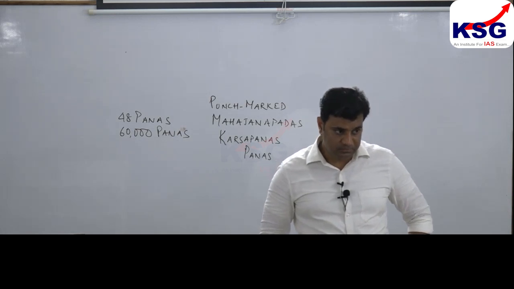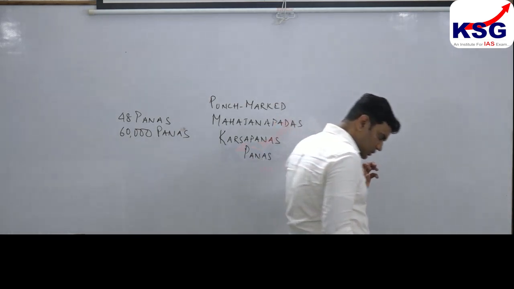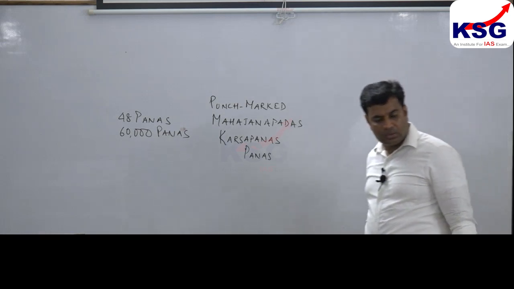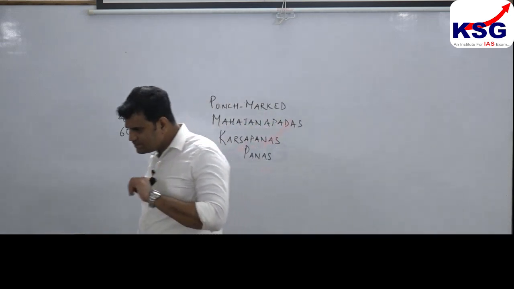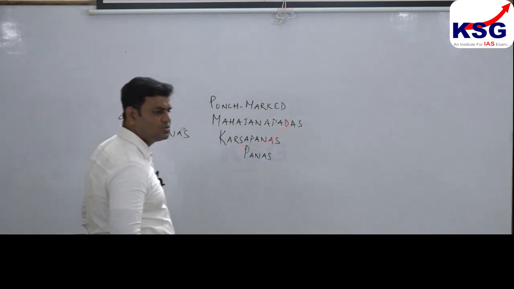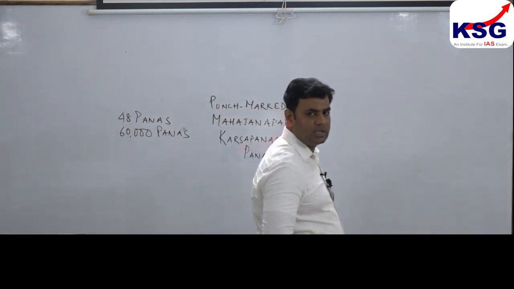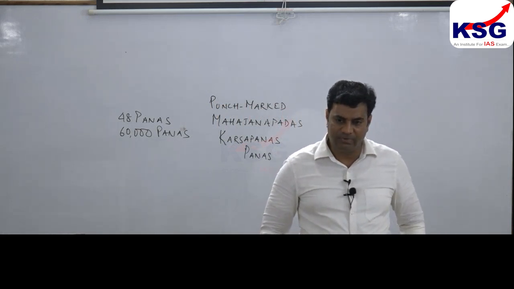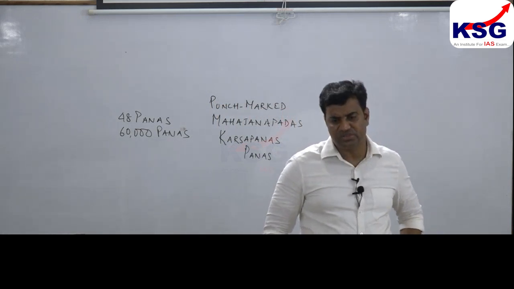Clear? Right. During the phase of Ashoka, these coins are found in the frontier regions.